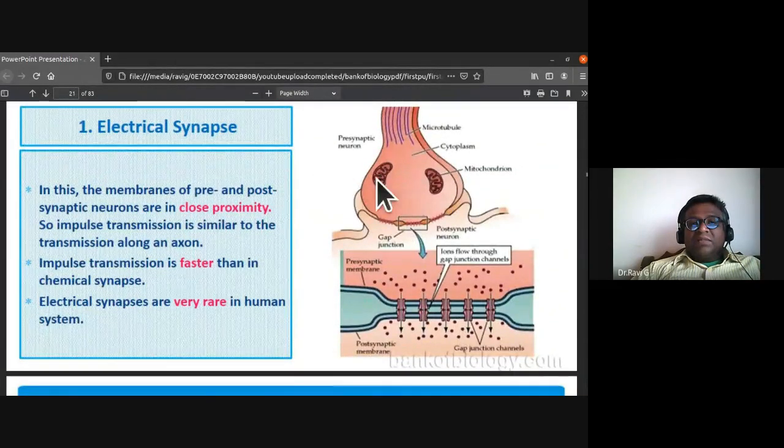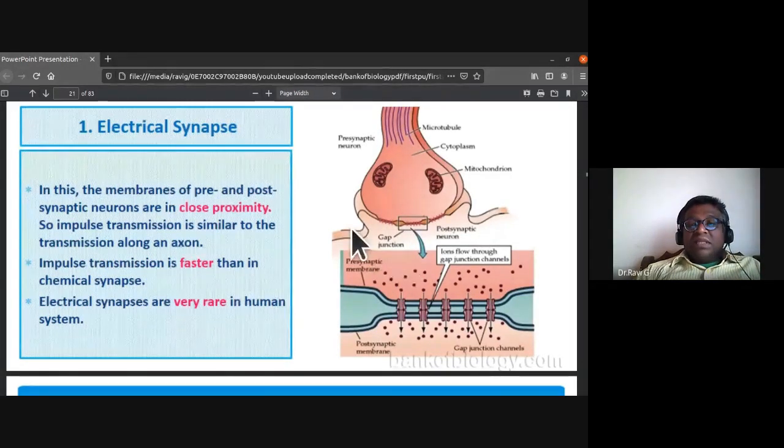So in electrical synapse, the membranes of pre and post synaptic neurons, this is the presynaptic and this is the postsynaptic membrane, are in close proximity. So the impulse transmission is similar to the transmission along an axon, from site A to site B, as we just studied about the action potential.